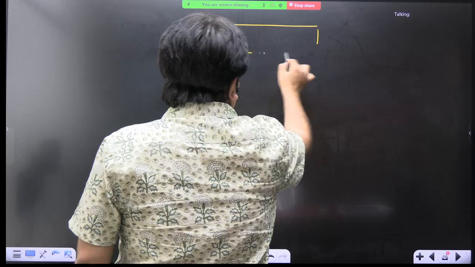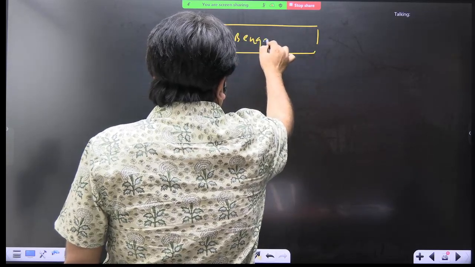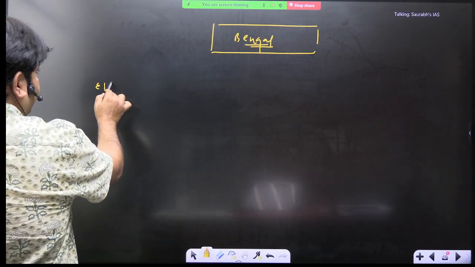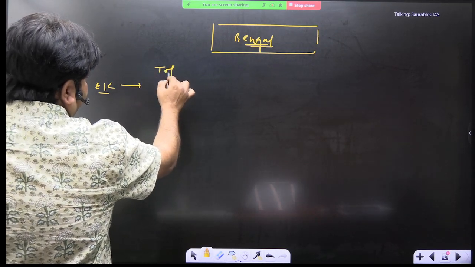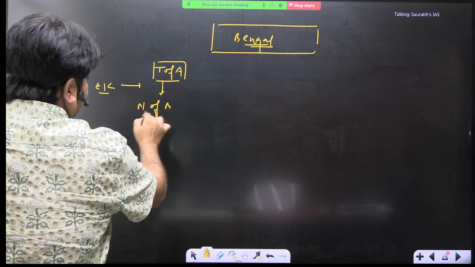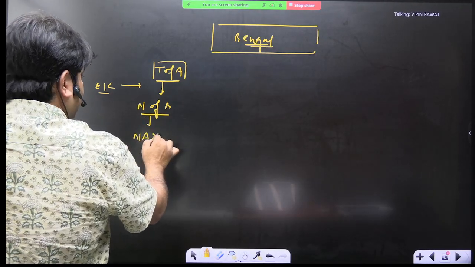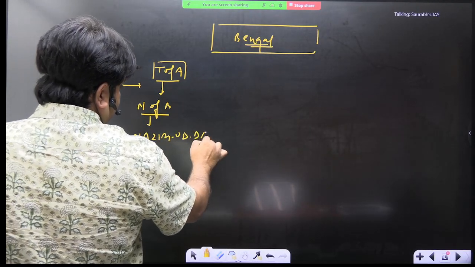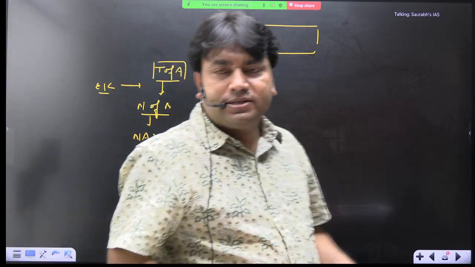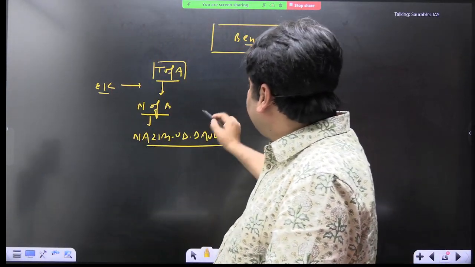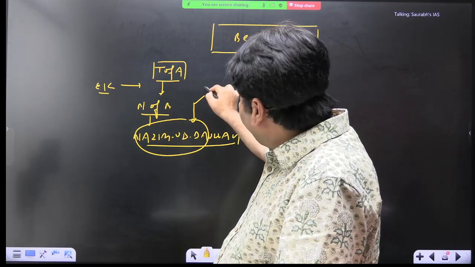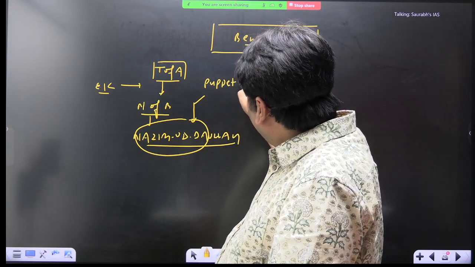Now the entire political system of Bengal region was in the control of East India Company. And I have already discussed with you that when Treaty of Allahabad was signed, who was the Nawab of Bengal? The Nawab of Bengal was Najimuddaulah. Okay, he was the Nawab of Bengal, right? This clear? Now, what will happen? This Nawab of Bengal was the minor son of Mir Zafar, right? So obviously he was the puppet Nawab.